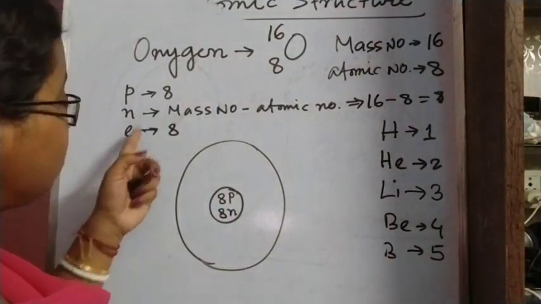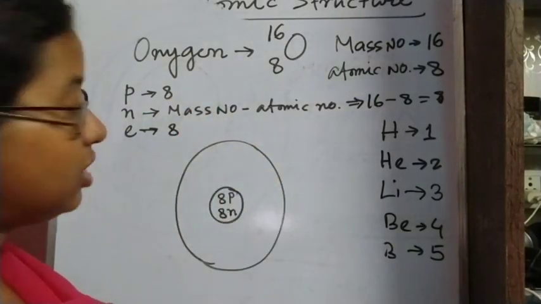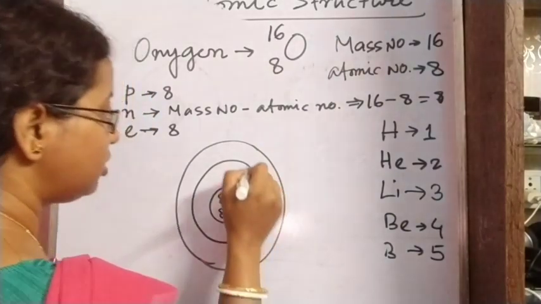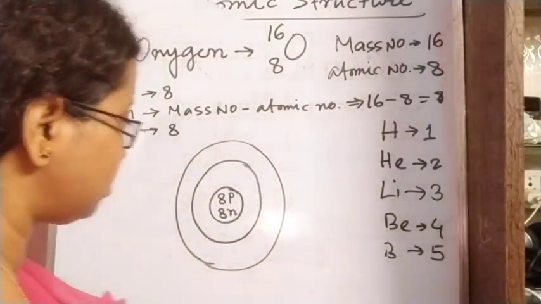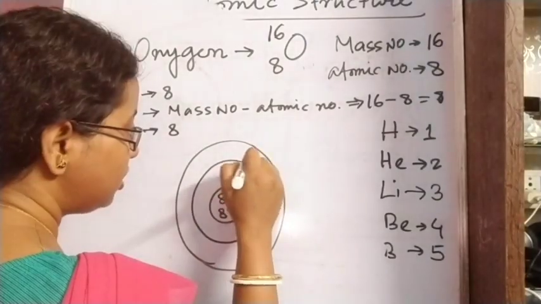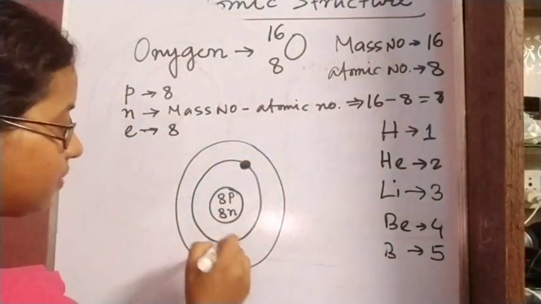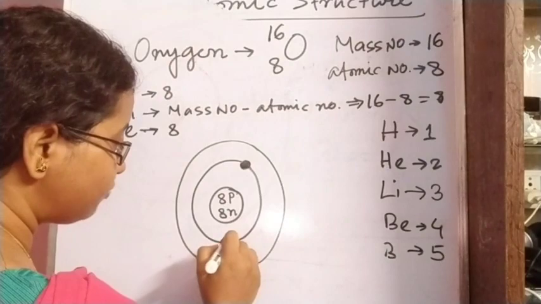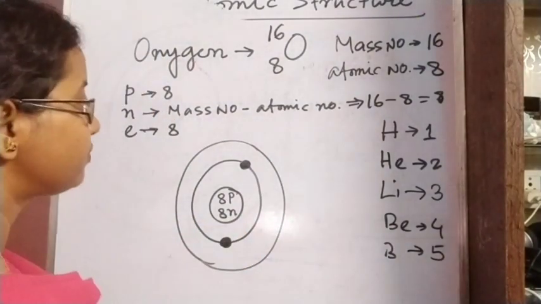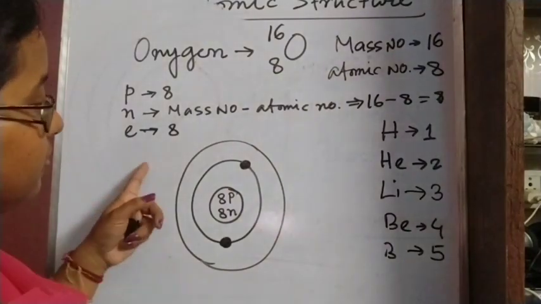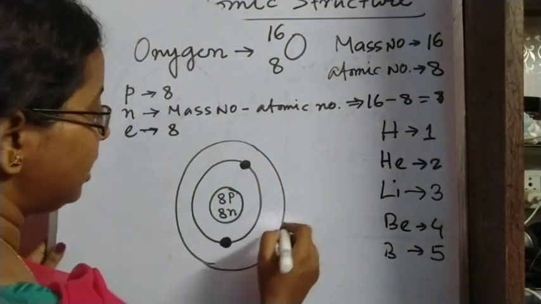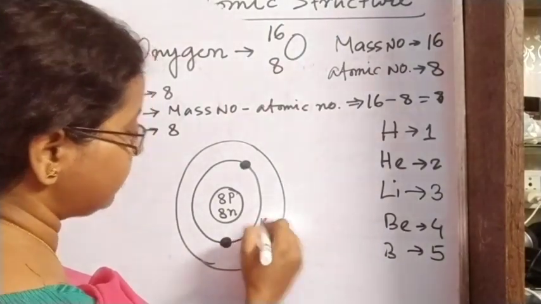And the electrons will reside in the shells. They will continuously revolve in the shell or orbit. Now for oxygen, the first shell, we know, can accommodate a maximum of 2 electrons. So we have to draw 2 electrons in the first shell, the K shell. The rest of the electrons will go in the next shell, that means the L shell. This is L, this is K.